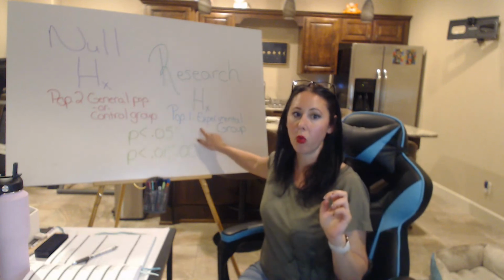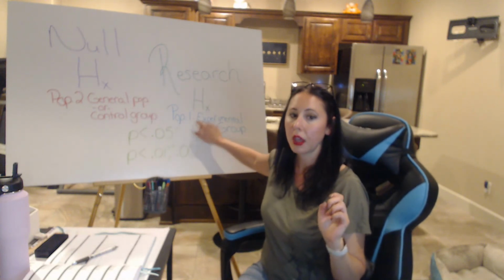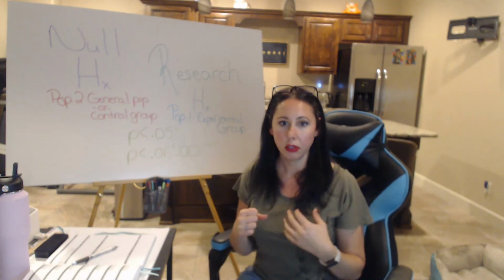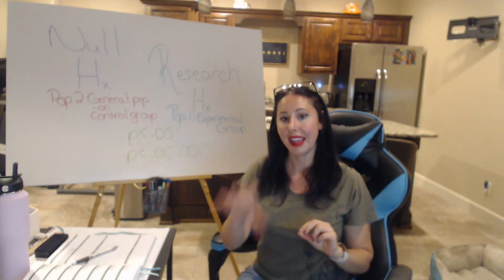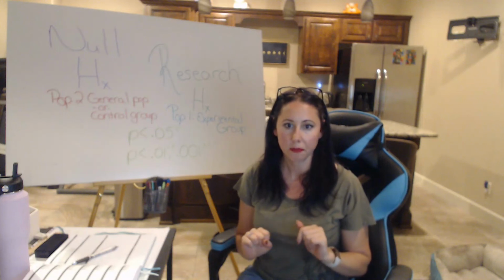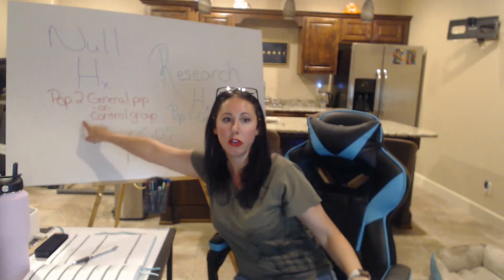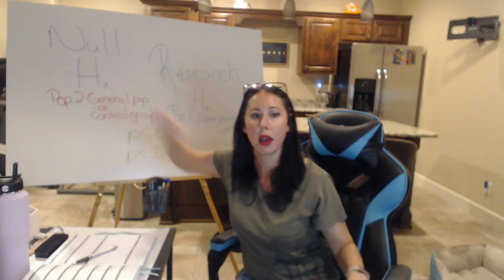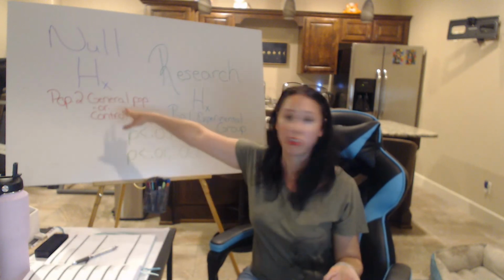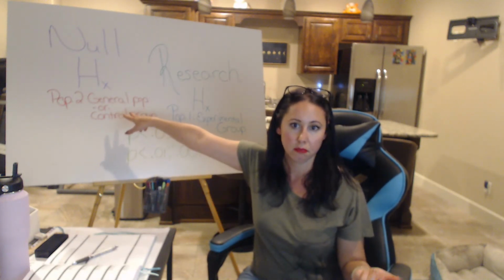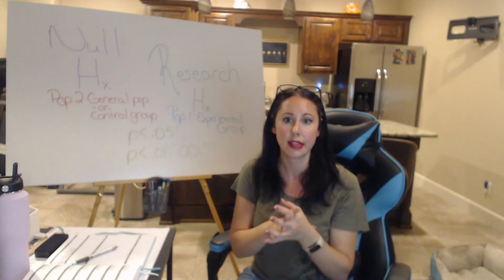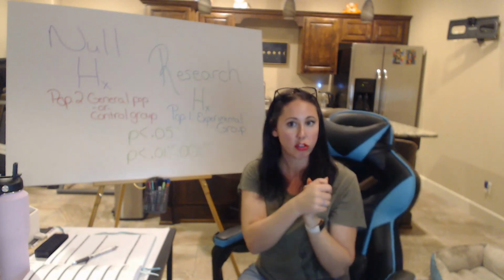Our population number 1, our group number 1, is our research group, our experimental group. So in my example, population 1 is the students who use my meditation app. Population number 2 are these over here with the null hypothesis, the general population, also called the control group, the students who don't use my app. Or the textbook gives an example of having national level statistics that you're just comparing it to the national average. Either one works.